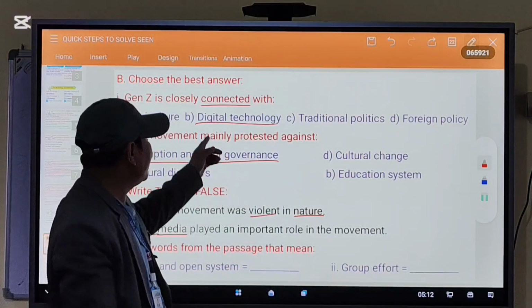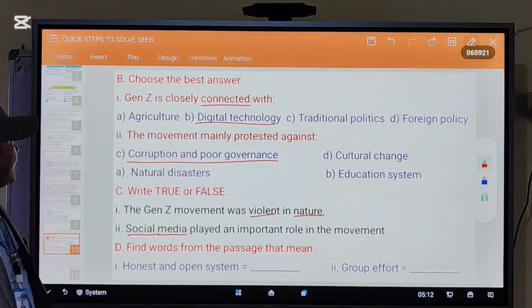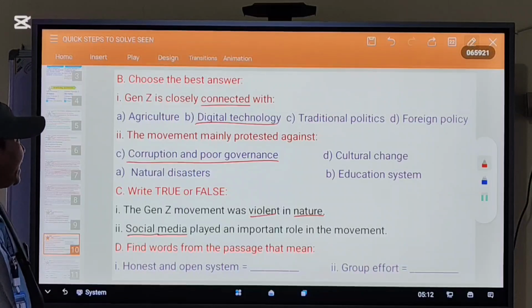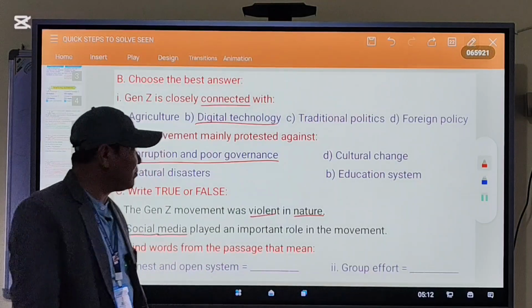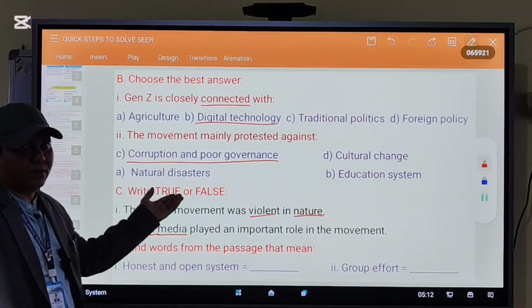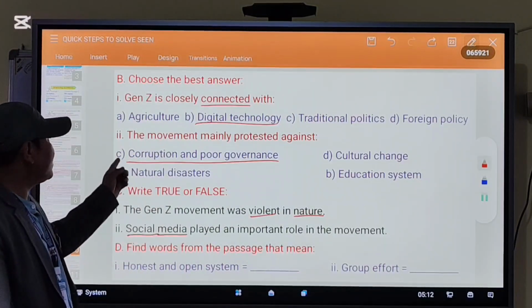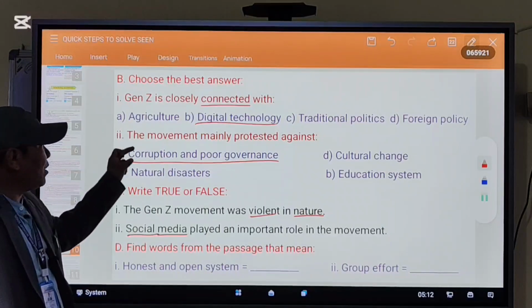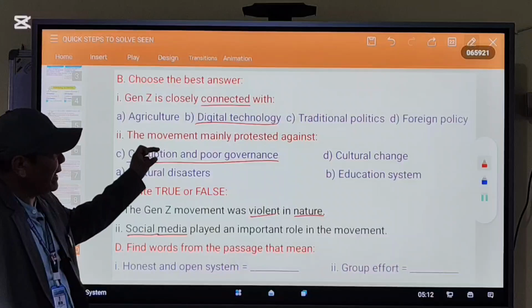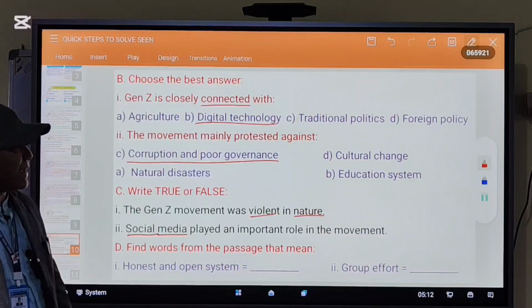So the answer is digital technology. The movement mainly protested against not cultural changes, not the education system, not natural disaster. Definitely the right answer is corruption and poor governance, because this word has come time and again in this passage.